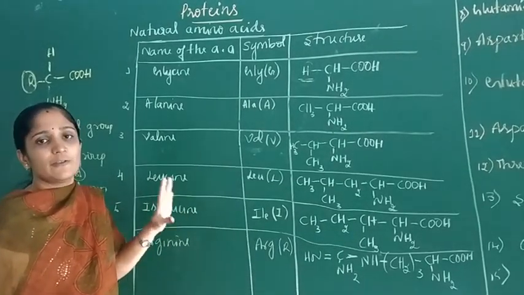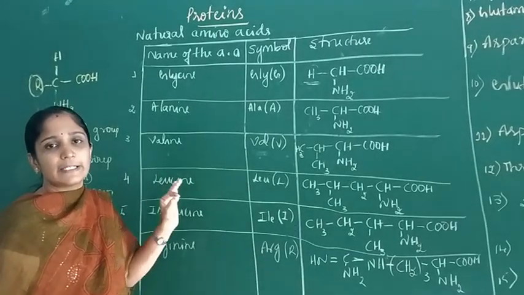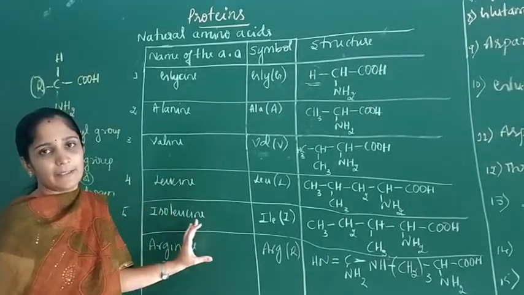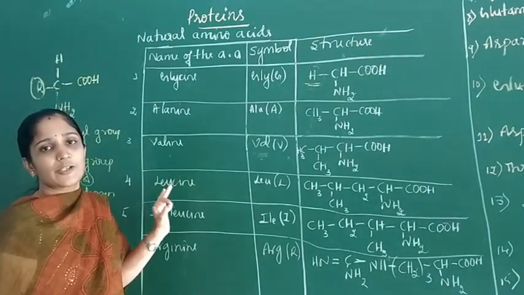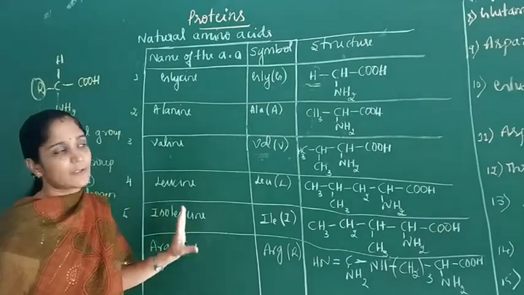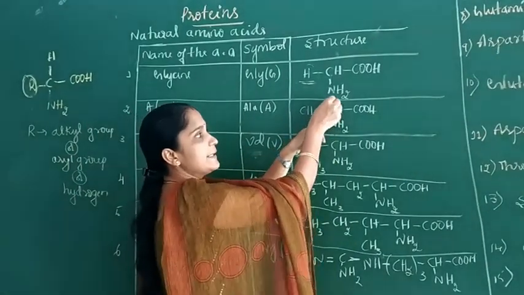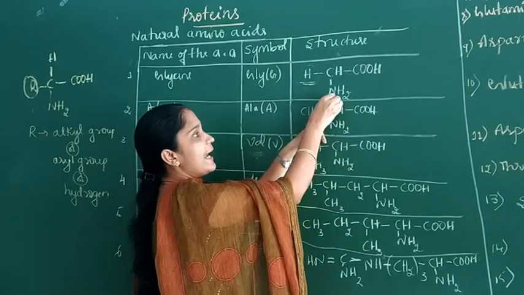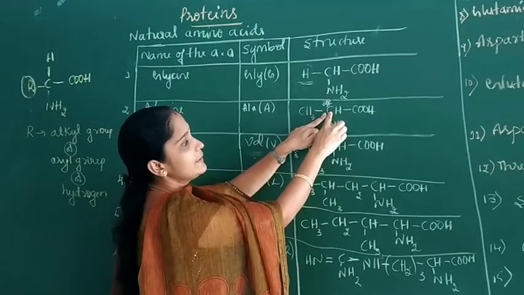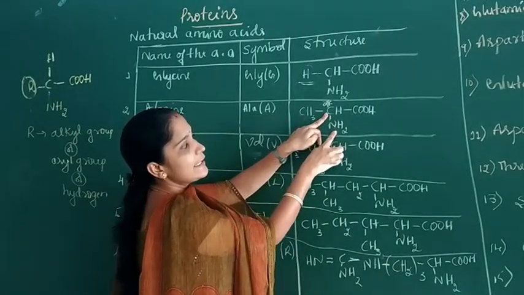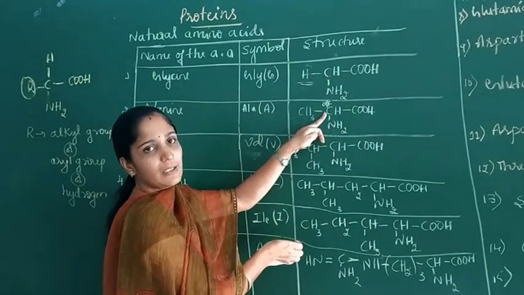The condition for optical activity is that the molecule should contain a chiral or asymmetric carbon atom, meaning a carbon attached to four different atoms or groups. In alanine, this carbon is asymmetric because it contains CH3, NH2, H and COOH.